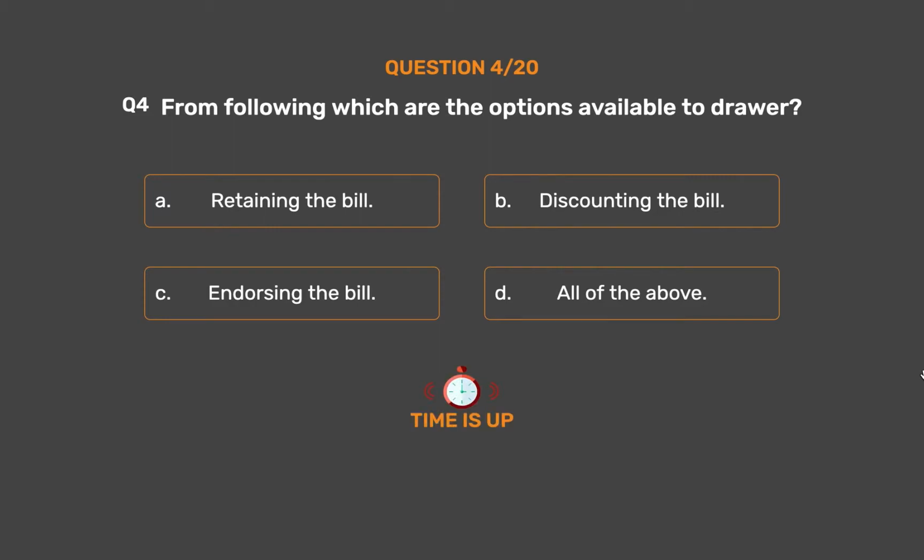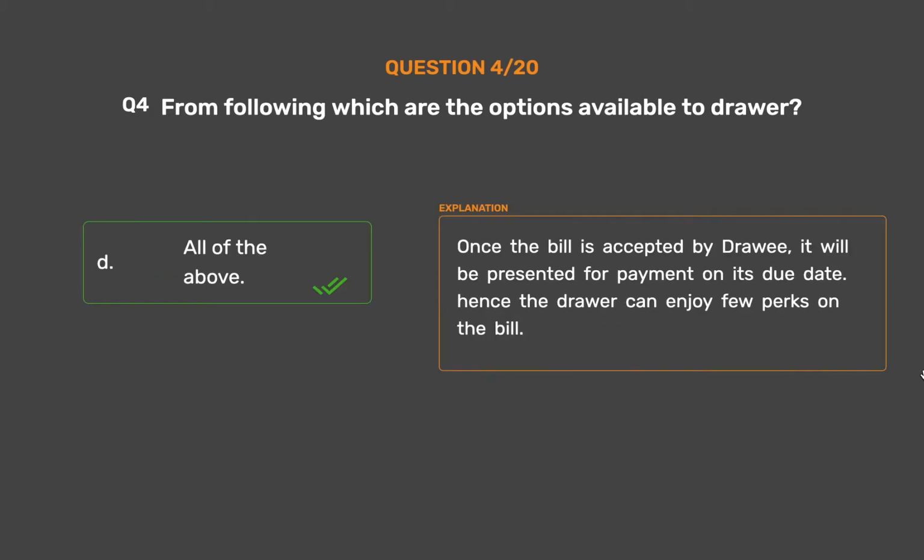The correct answer is Option D. All of the above. Once the bill is accepted by the Drawee, it will be presented for payment on its due date. Hence the drawer can enjoy a few perks on the bill.